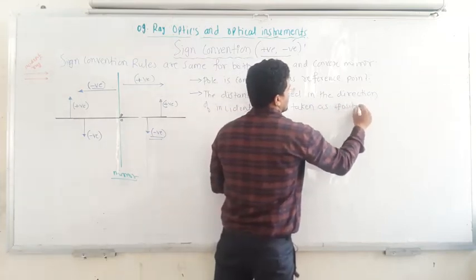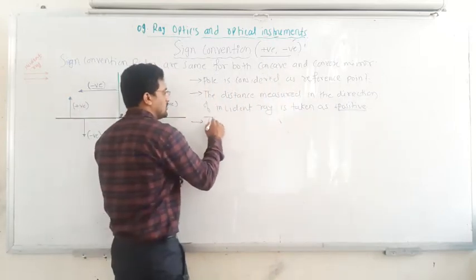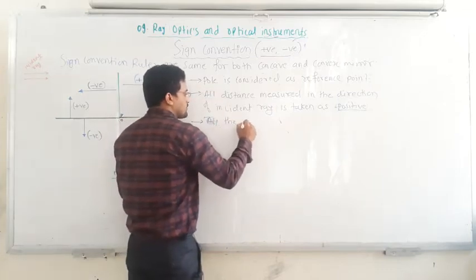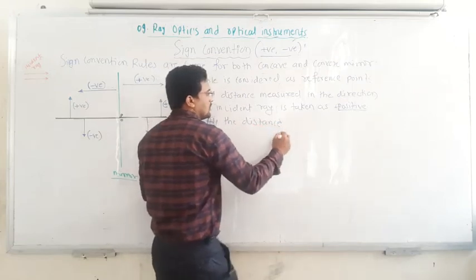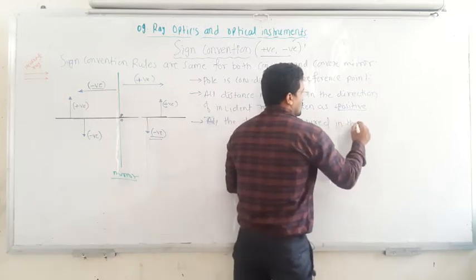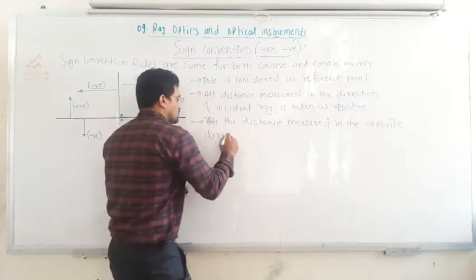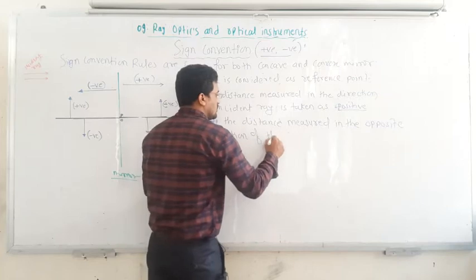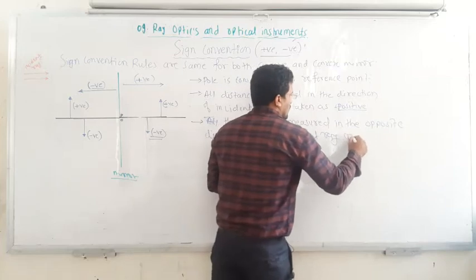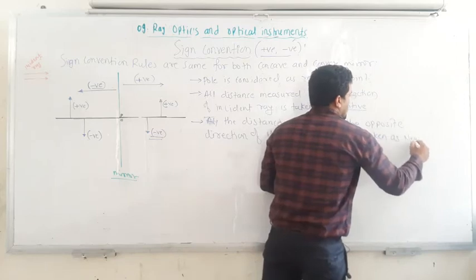All the distances which are measured in the direction of the incident ray are taken as positive, and exactly opposite, all the distances measured in the opposite direction of the incident ray are taken as negative.